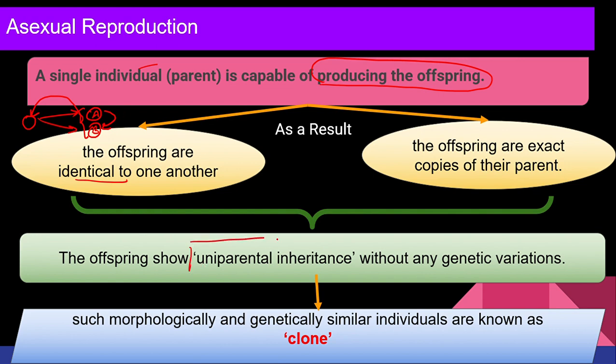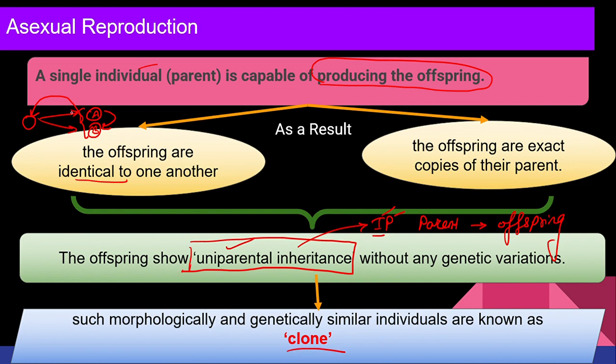The offspring shows uniparental inheritance. What is the meaning of inheritance? We have already discussed. I told you the trick, IP: I for inheritance, P for process. It is a process of transfer of characters from parent to offspring. And since it is happening from only one parent, we call it uniparental inheritance. Such morphologically and genetically similar individuals are known as clones.